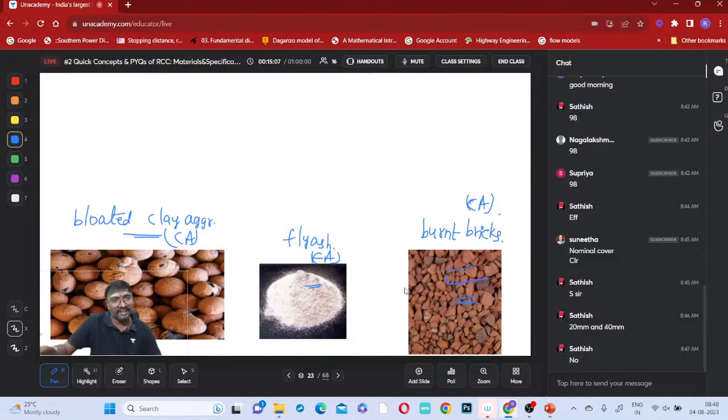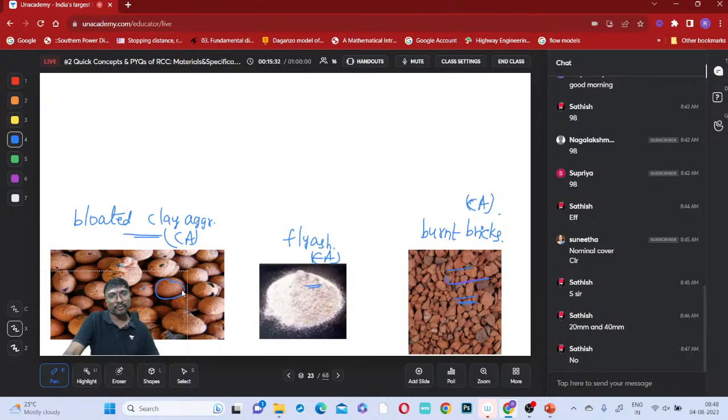So what are bloated clay aggregates? Have you observed? These are clay balls, heated or expanded. Upon heating, what will happen? They will expand and take this shape, and they will take this color.